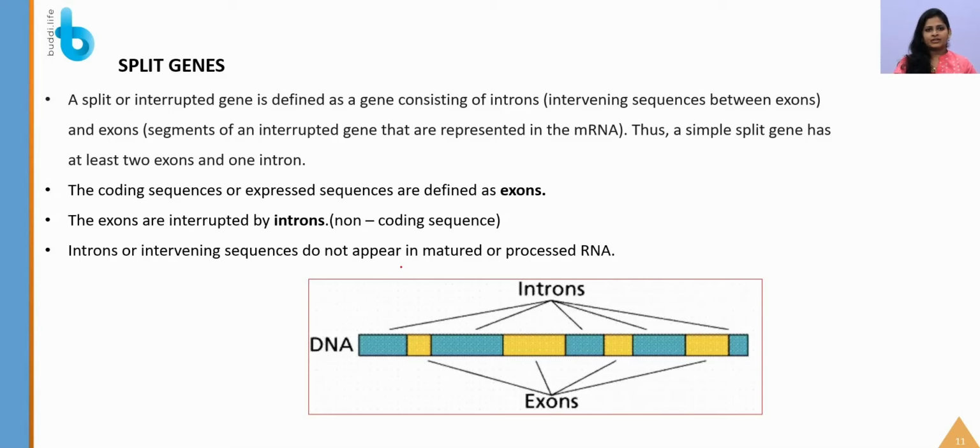As I said, after transcription, some processing has to be done. You should remember that both replication and transcription occur inside the nucleus, whereas translation, that is your protein synthesis machinery or mechanism, will happen only in the cytoplasm, that is in your ribosome, you know that. So from the nucleus, the RNA has to leave. Before that, what will happen? There will be some modifications happening. At that time, all these non-coding sequences, that is introns, will be removed.